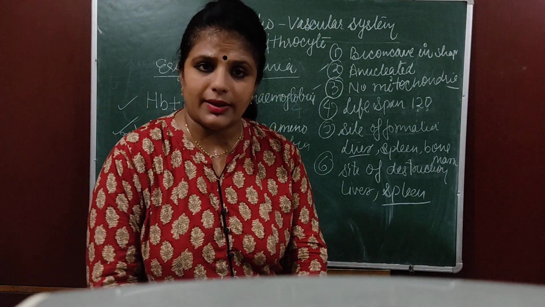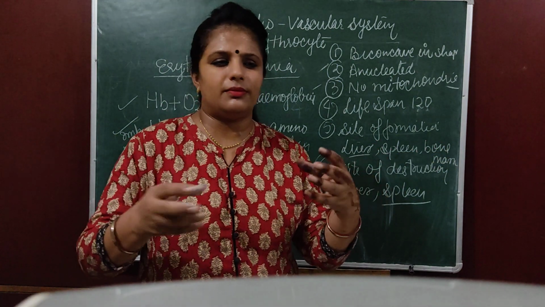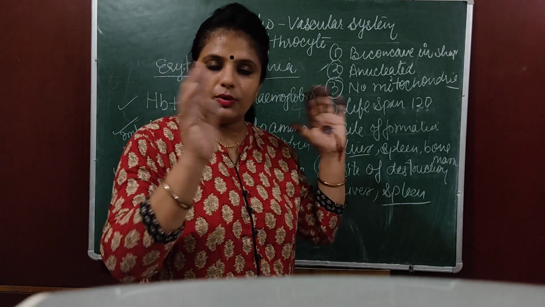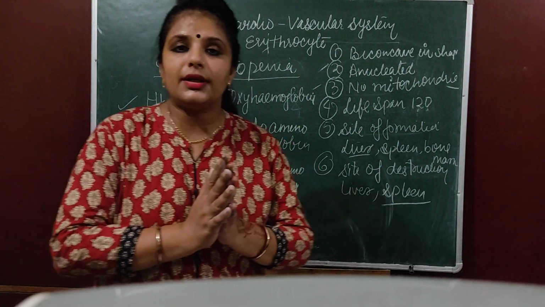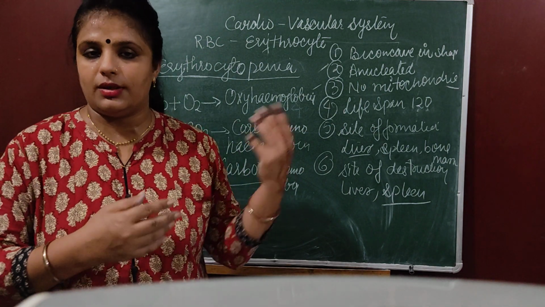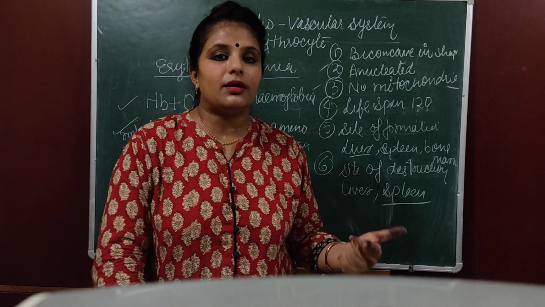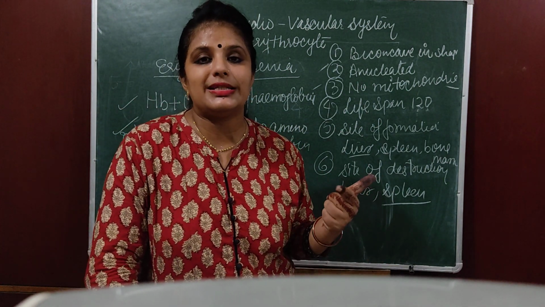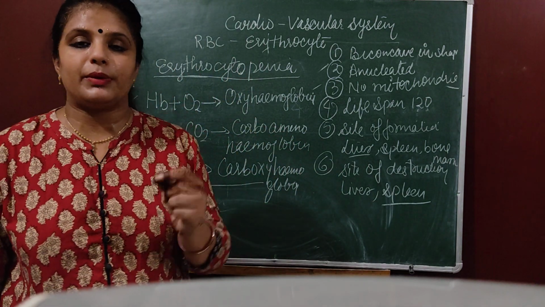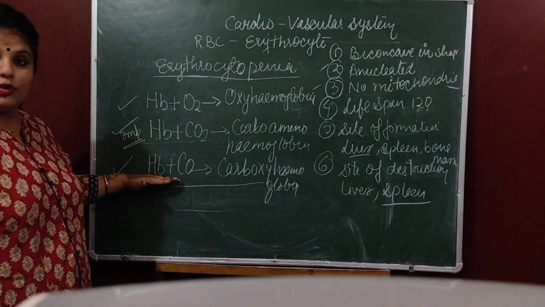Sometimes during winter, especially in villages, people have a sigdi, an angithi, which they burn to keep the room warm, and then they close the entire room to avoid any kind of cold wind. Because of that, incomplete oxidation takes place because of the less supply of oxygen, and because of this incomplete oxidation carbon monoxide is formed, and this carbon monoxide combines with hemoglobin.